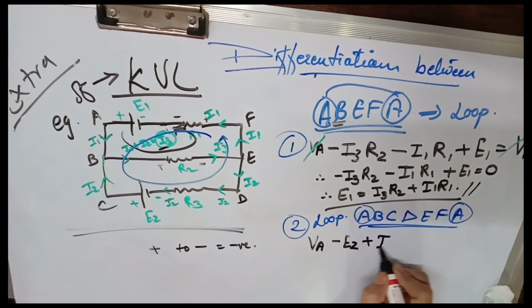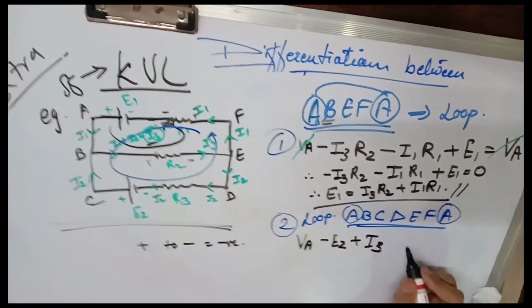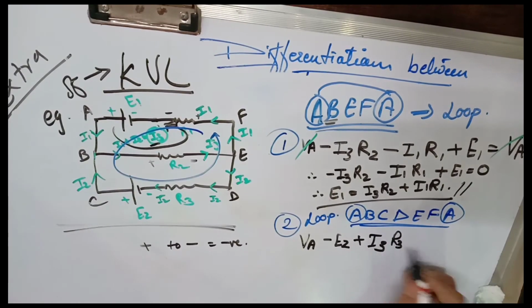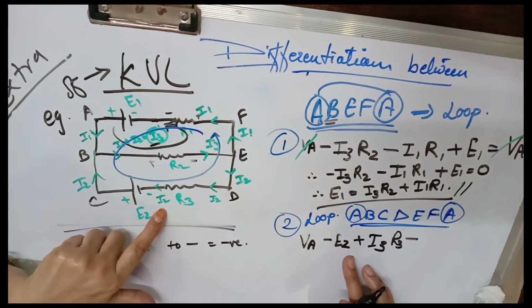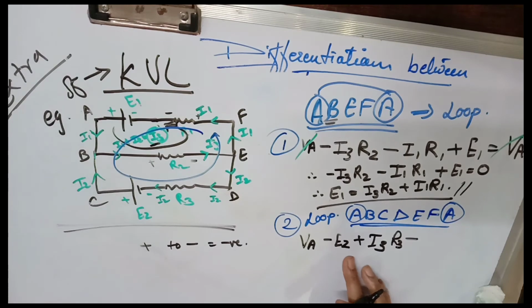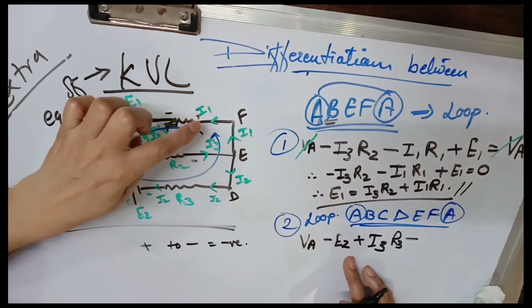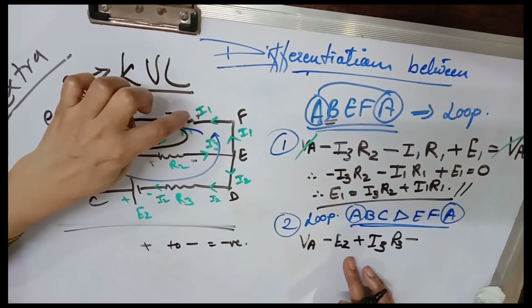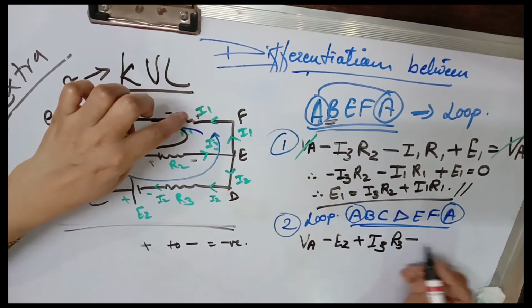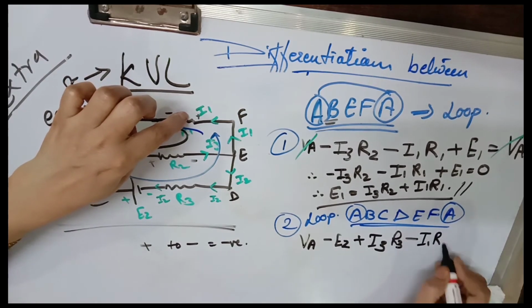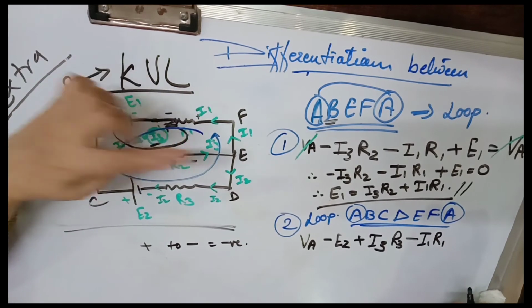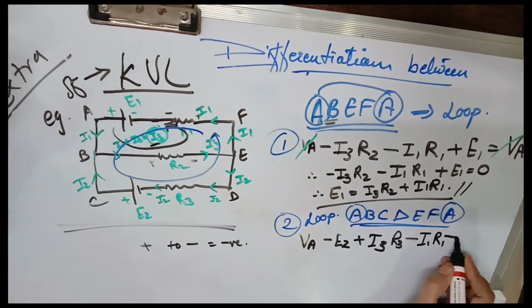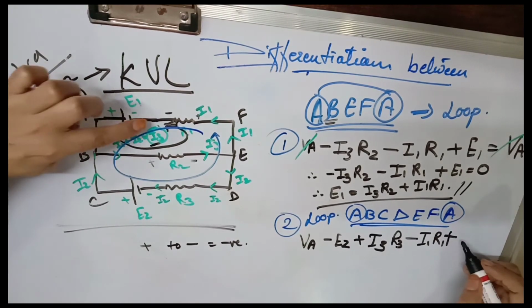Now between C and D, there is one battery E2 and one resistance R3. For the battery, when we go from positive to negative, we take negative, so minus E2. And we are going in the opposite direction of current, so we take positive I2 R3.